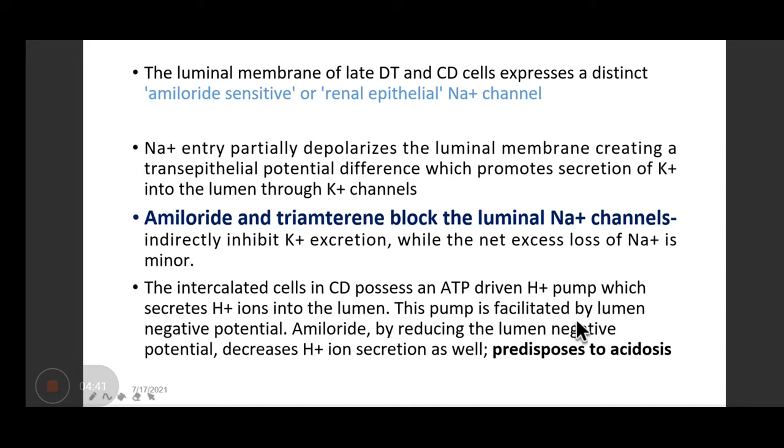So this pump is facilitated by the lumen negative potential. So drugs like amiloride, by reducing the negative potential, decrease hydrogen secretion, which can predispose to acidosis. Because the potassium is not coming out, which normally happens, the relatively negative potential is reduced.